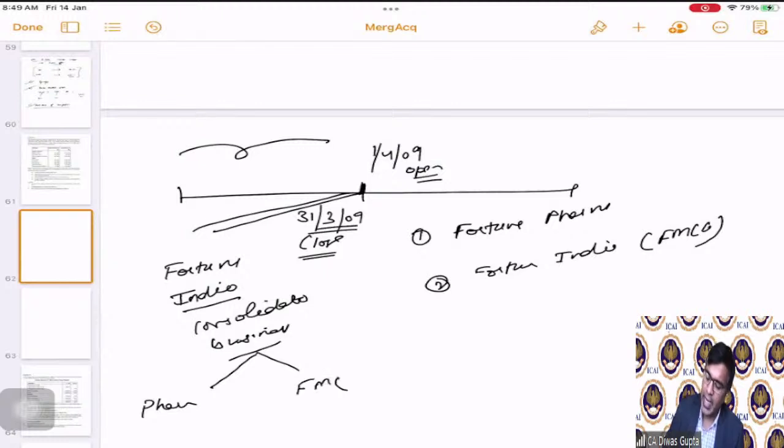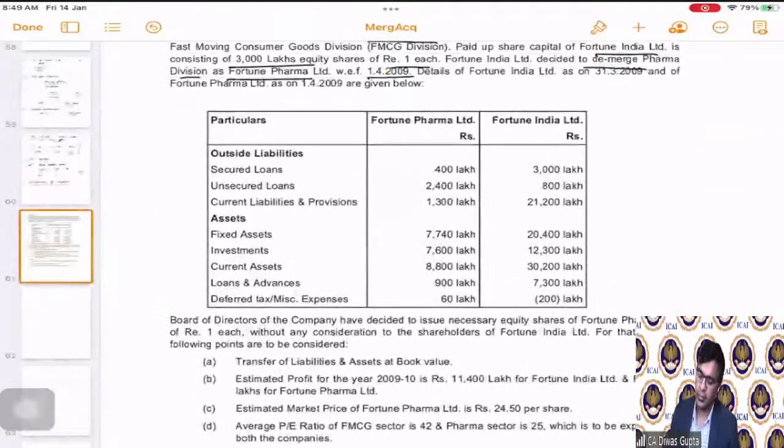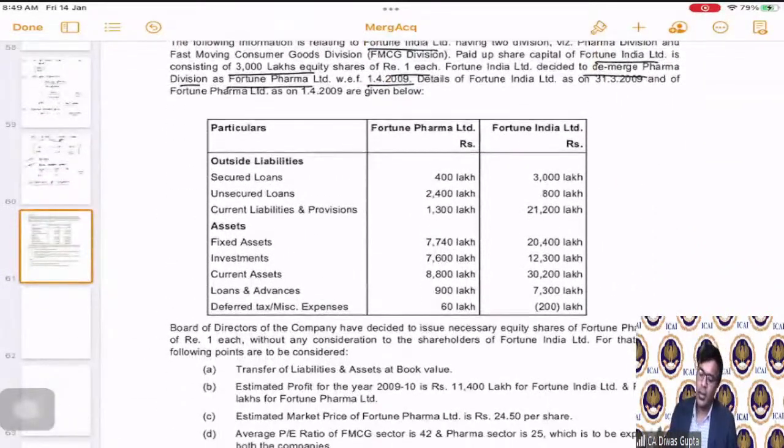But now, as on opening of the business of 1/4/2009, they have demerged 1 and 2. Okay. And before the demerger, they are saying that they are having 3,000 lakhs equity shares of rupee 1 each. Details of Fortune India Limited is this much, and Fortune Pharma Limited.